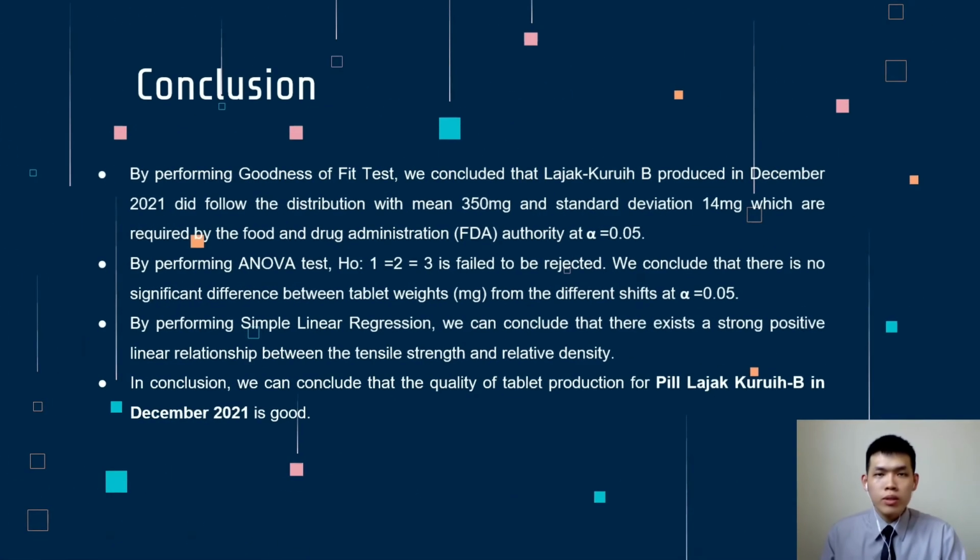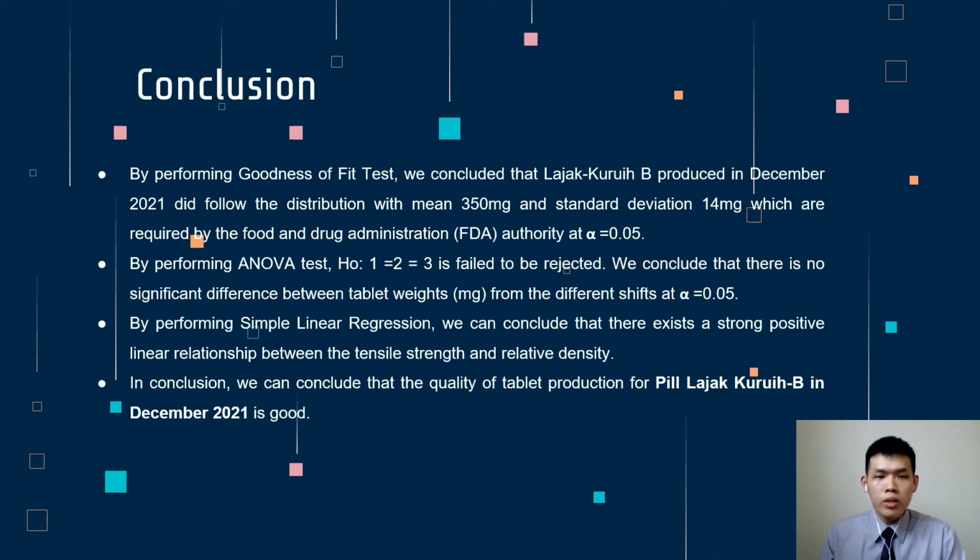By performing the goodness of fit test, we conclude that LajakLaku B, produced in December 2021, did follow the distribution with mean 350 mg and standard deviation 40 mg, which are required by the Food and Drugs Administration, FDA, authorities at alpha equal to 0.05. By performing the ANOVA test, we conclude that there is no significant difference between tablet weights from the different shifts at alpha equal to 0.05.